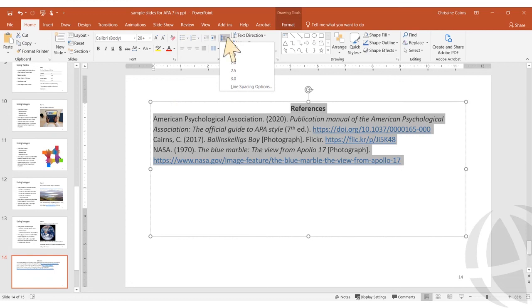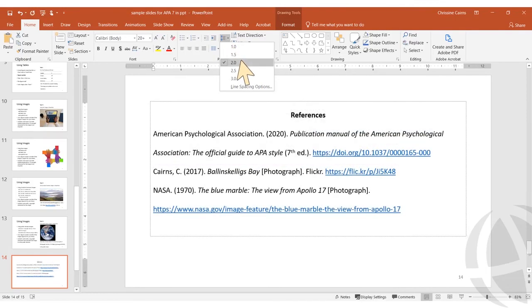Reference entries in APA style are double spaced, so I will apply that here since I only have a few entries. I select the entries and apply double spacing using the line spacing menu in the paragraph section of the Home tab. APA style references also use hanging indentations. With hanging indentations, the first line of the entry is aligned with the margin and any subsequent lines in that entry are indented. You can do this a couple ways. I'm going to use the ruler to do this.